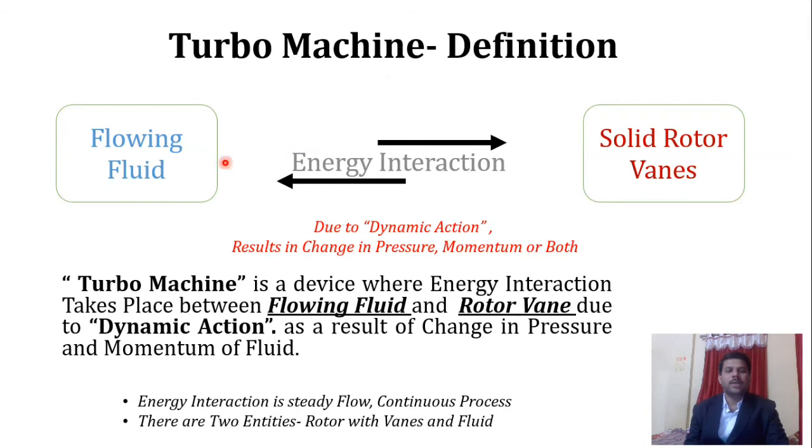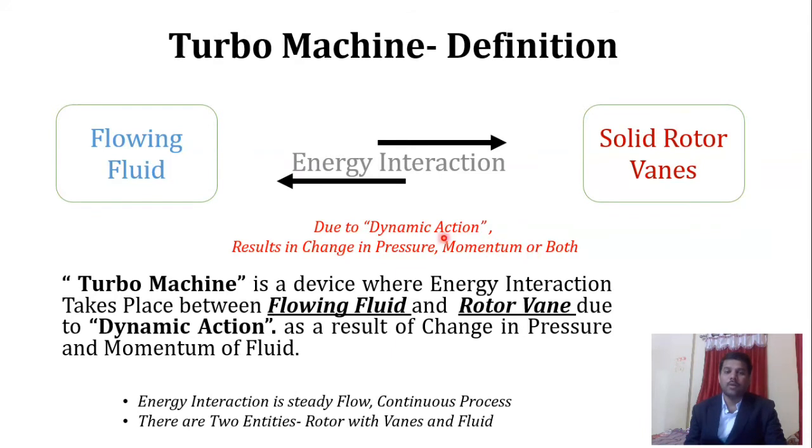So a turbo machine is basically a kind of device where energy interaction takes place between a flowing fluid and a rotor vane, or we can say a solid rotor vane, due to the action that is what we call dynamic action. So here we have a schematic diagram, a very simple diagram. Here is the transfer of energy either from the flowing fluid to the solid rotor vane, or from the solid rotor vane to the flowing fluid.